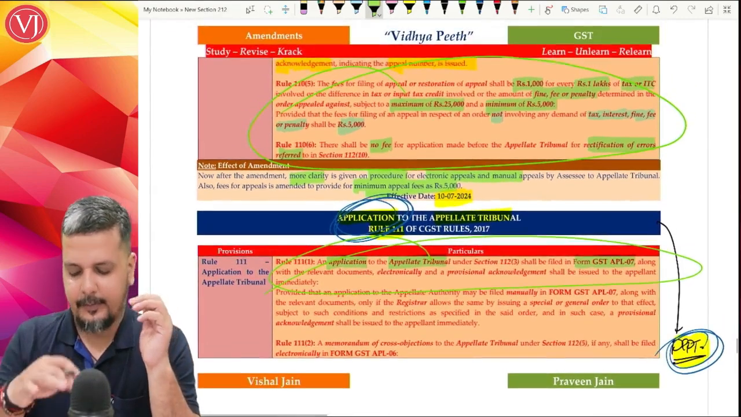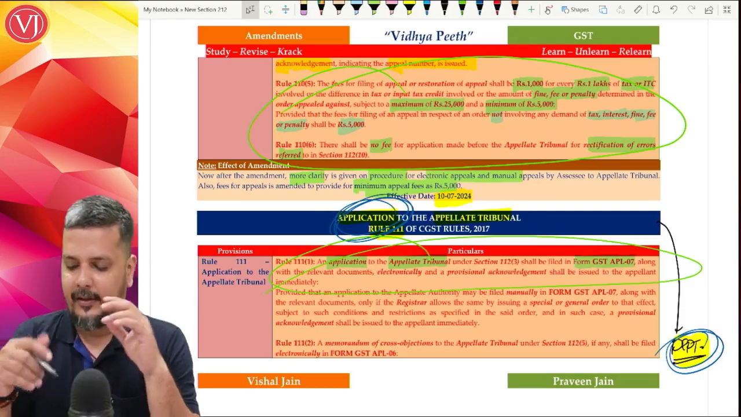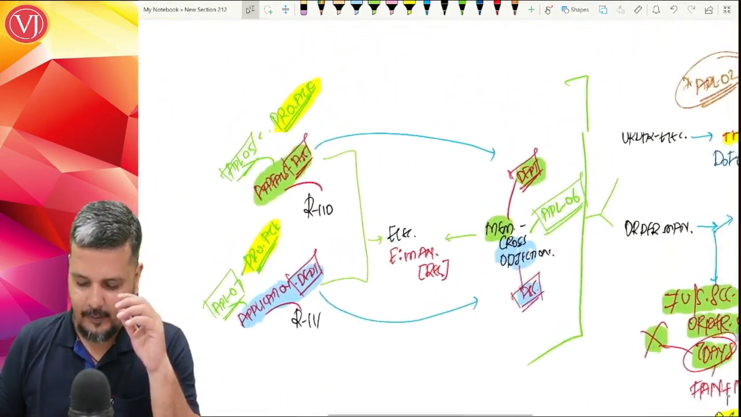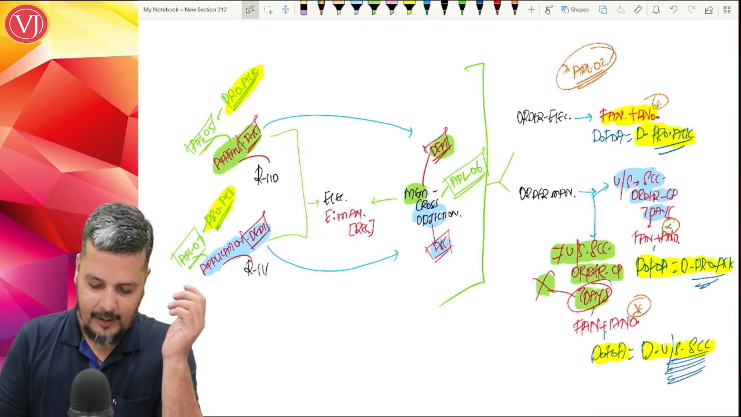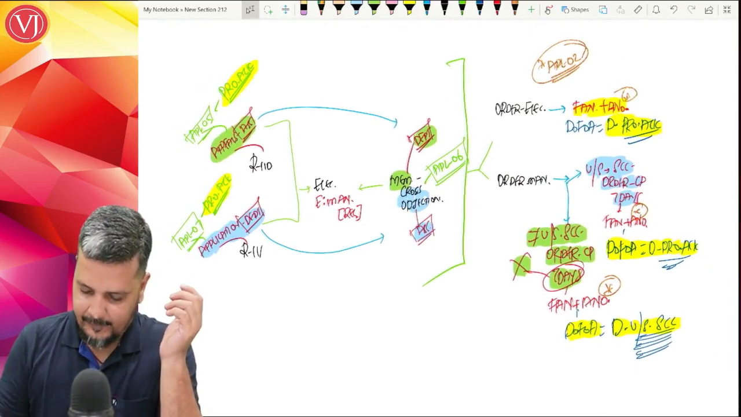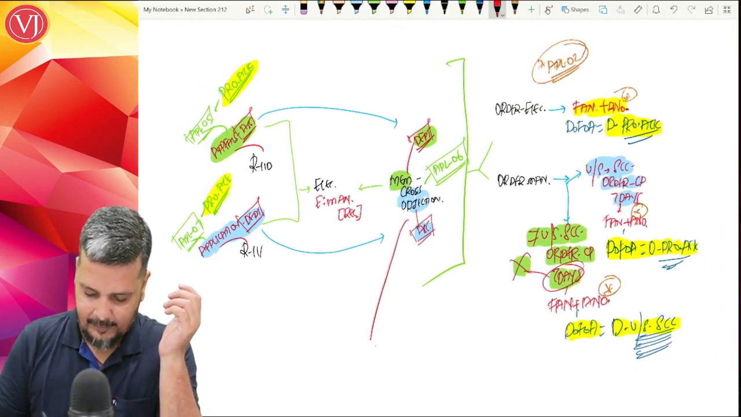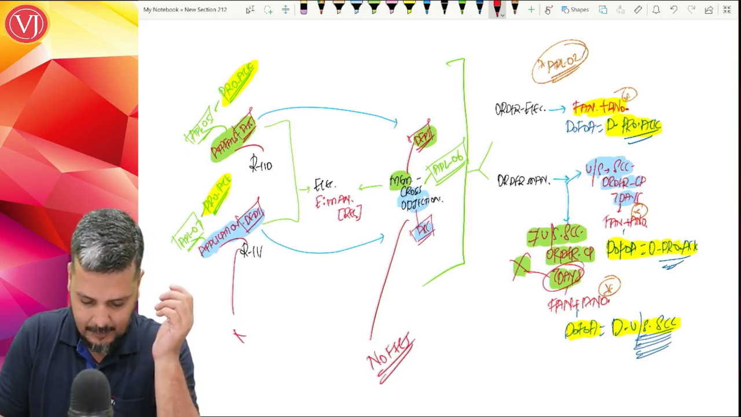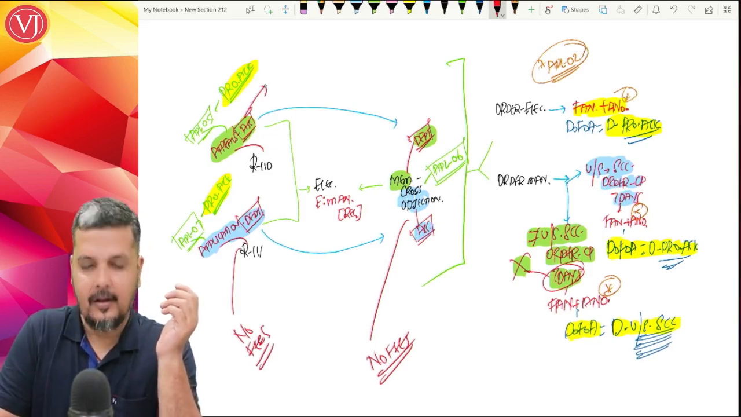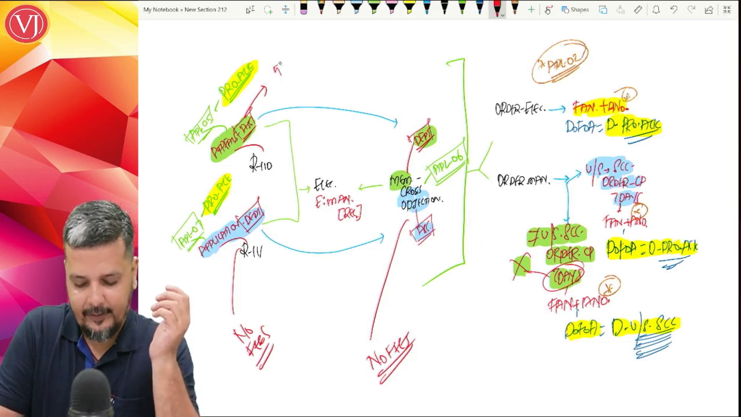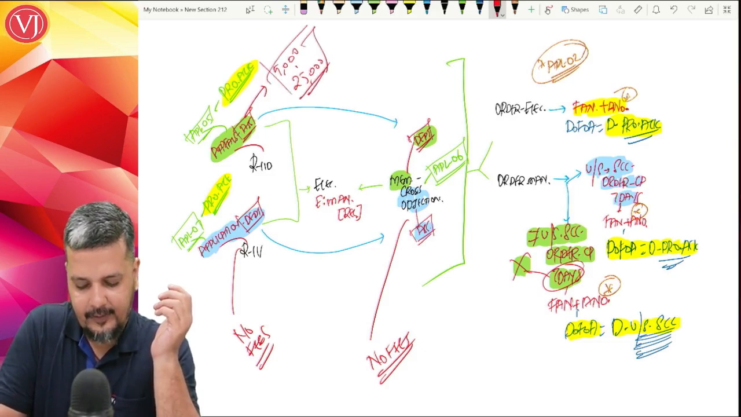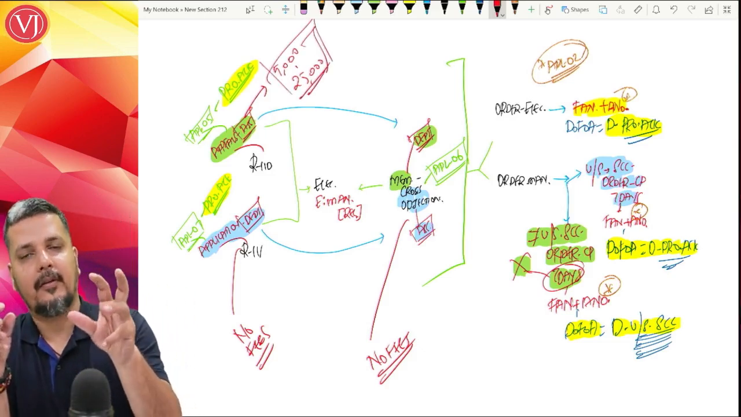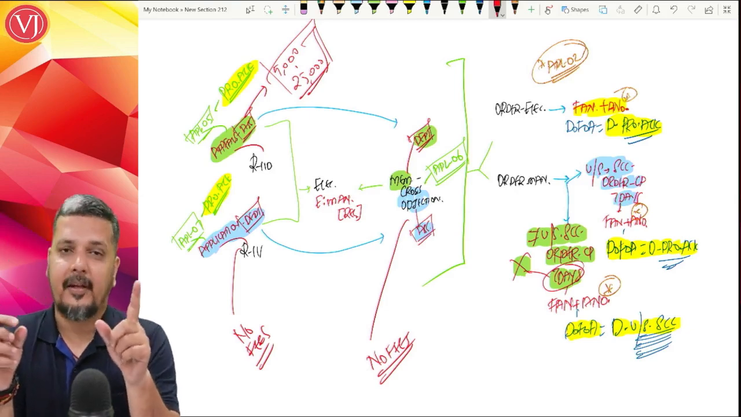Right. So basically here, if you want to complete it and see the differences, please understand, for memorandum of cross appeals, there is no fees. For application by department, there is no fees. For appeals by assessee, yes, there is a fees. Now minimum 5,000 to maximum 25,000. And how is the fees determined? For every 1 lakh rupees of the case involved, it is 1,000 rupees.